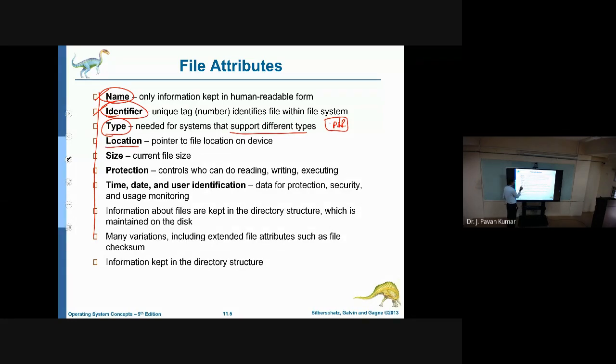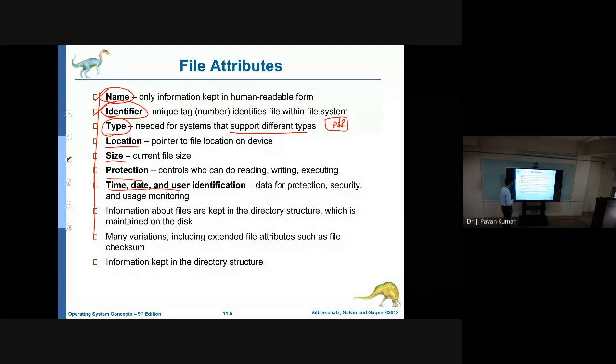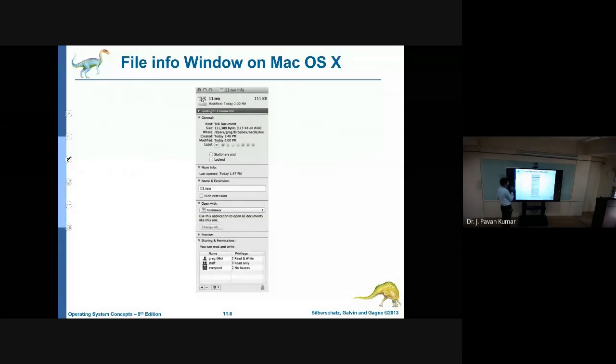Next, location: where that particular file is residing in the secondary memory, and the size. Protection, that means who is able to read, who is able to write and execute. And when it was created, when it was modified, all these things will be maintained here as file attributes. Next, this is the example which we have seen in the last class.